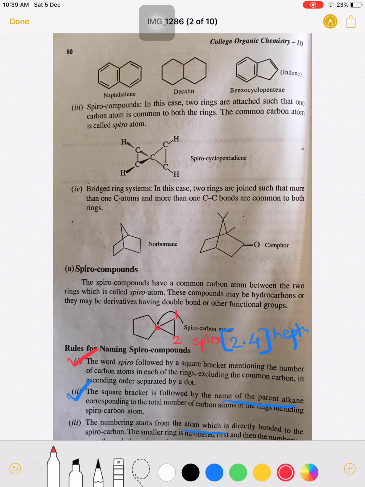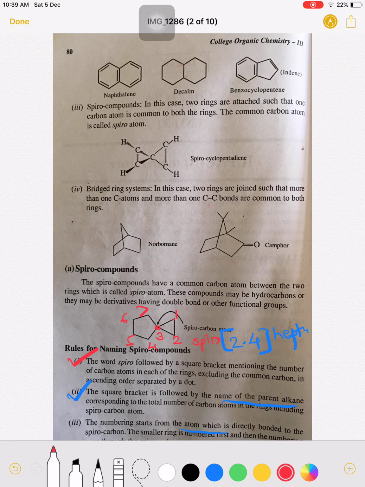The smaller ring is numbered first, and then the numbering goes through the spiro carbon atom into the large ring. So I have given 1, 2, give the number 3 to the spiro atom, then go to the bigger ring, that is 4, 5, 6 and 7. So this is the rule for nomenclature of this spiro carbon atom.